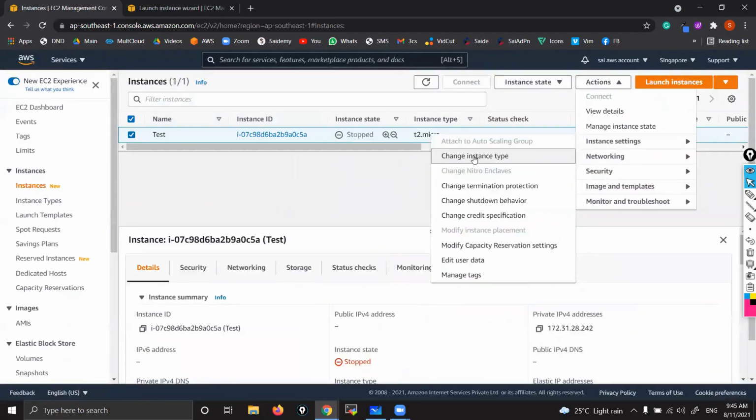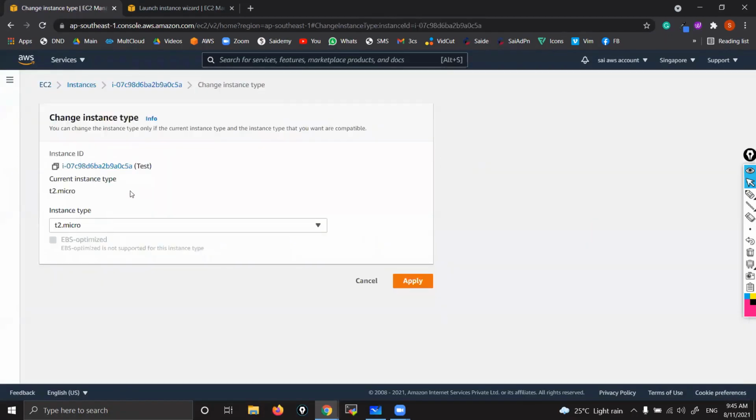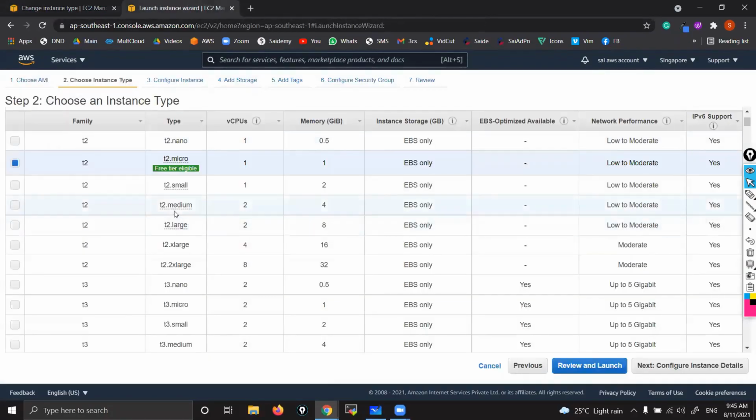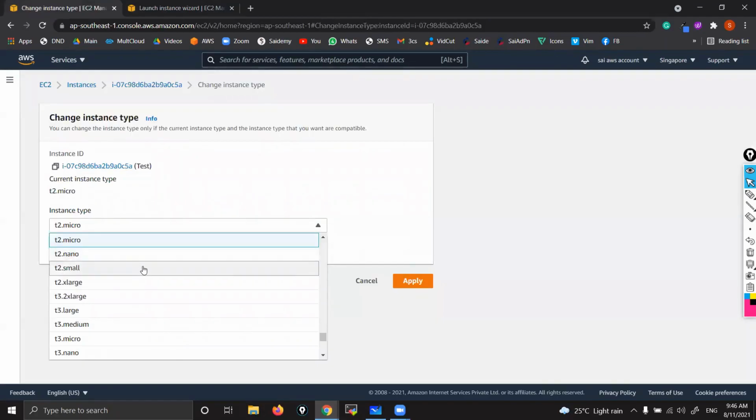Now what do you do? Click here. Click that. And right now it is taking T2 micro, right? Whatever you want, you can verify. Which one do I want? I want T2 medium, 2 CPU cores, 4 GB RAM, right? Here, there is a T2 medium. T2 medium they are not giving.